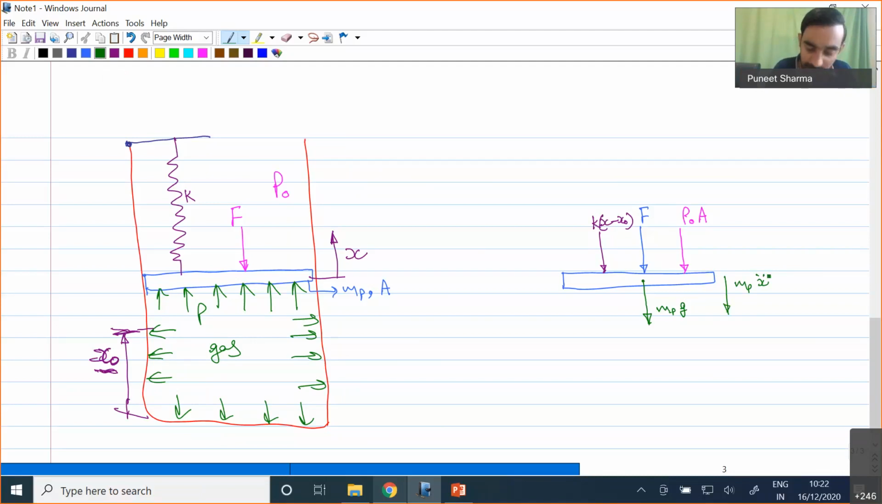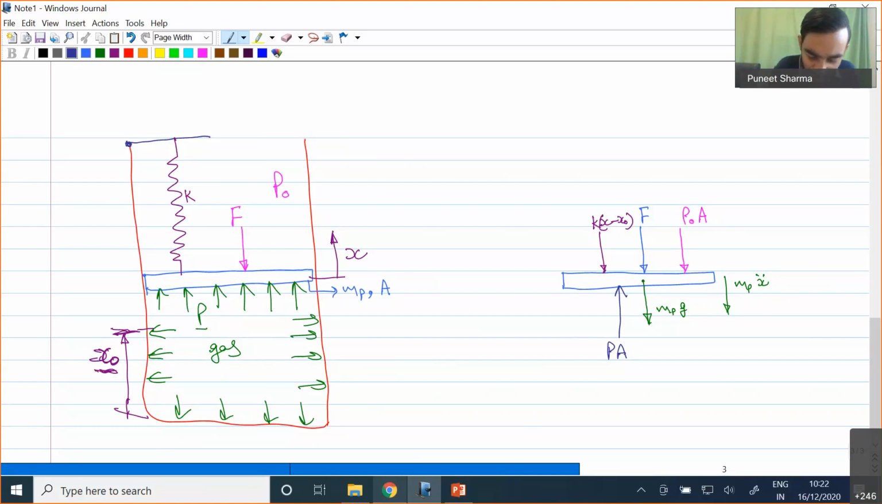Okay, and on the inside, we actually have P as pressure. This pressure will be giving a certain amount of force in the upward direction. That pressure force will be nothing but P times A. So P times A is nothing but the force in the upward direction which is exerted by the gas pressure.